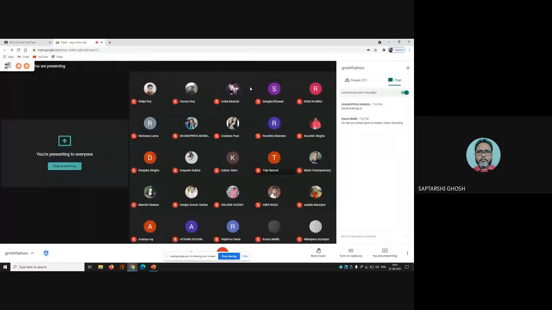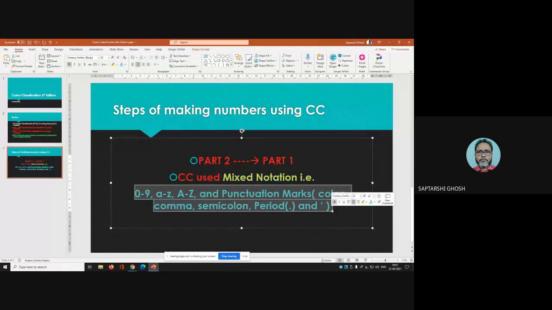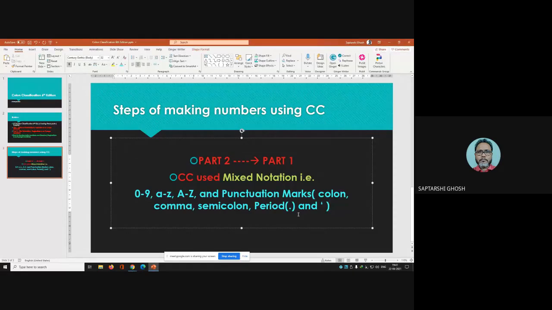So he used different types of punctuation marks, and this way, technically, colon classification looks a bit harder than Dewey Decimal classification. In Dewey Decimal classification, the number pattern is very good: 1, 2, 3, 4, 5, or 300, then 310, 320, then 311, 312.